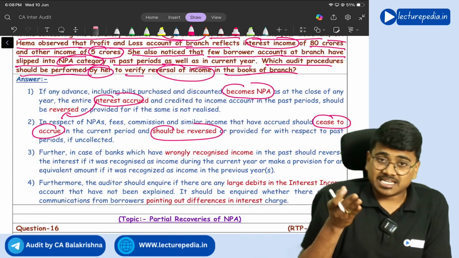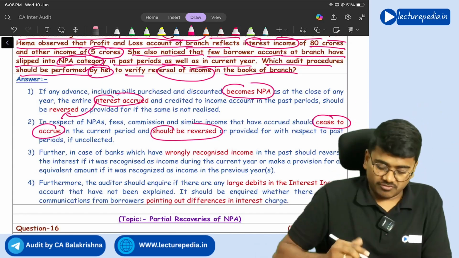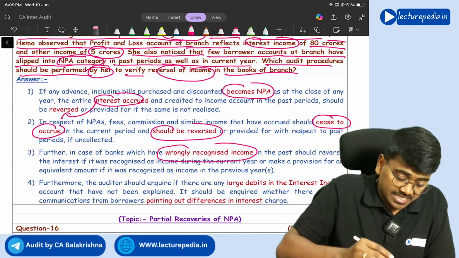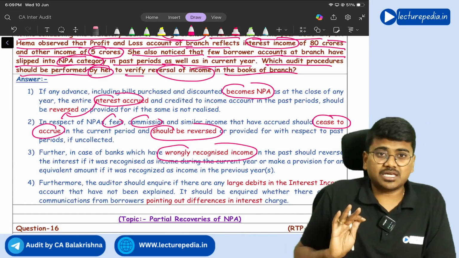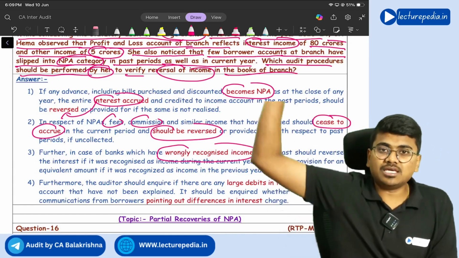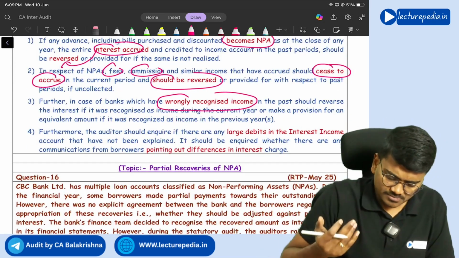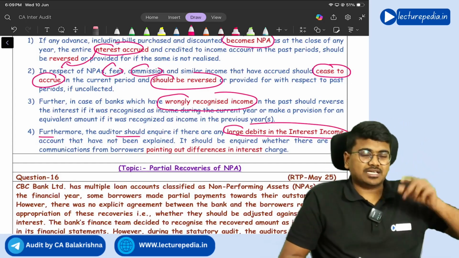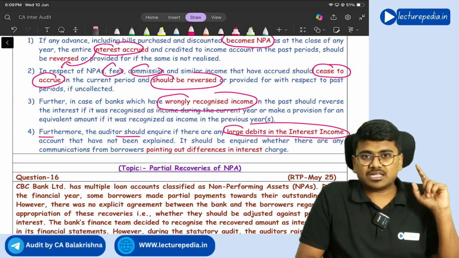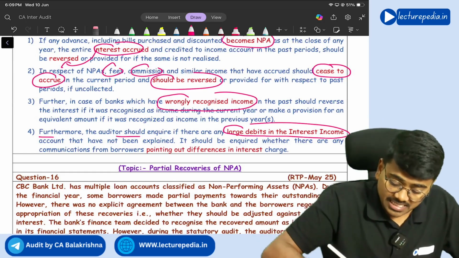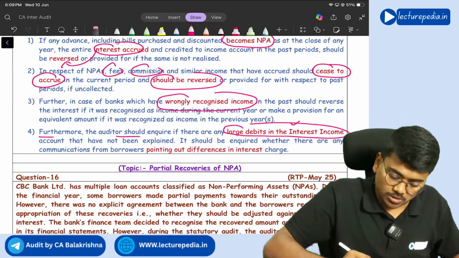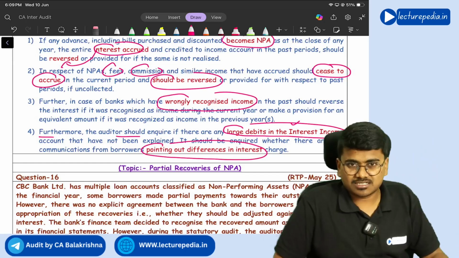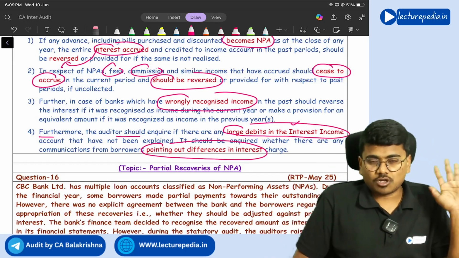And if any income has been recognized wrongly in the previous year, that wrongly recognized income should also be reversed. Similarly, not only interest, any commission or fees on these NPAs which is not received should also be reversed. Understanding? And if there are any large debit balances in the interest income account, see, the interest income account should have a credit balance. If the auditor finds any large debit balance in the interest income account, you need to verify them in detail, pointing out differences in interest charge. Got it? Yes. So this is how you will verify reversal of interest.